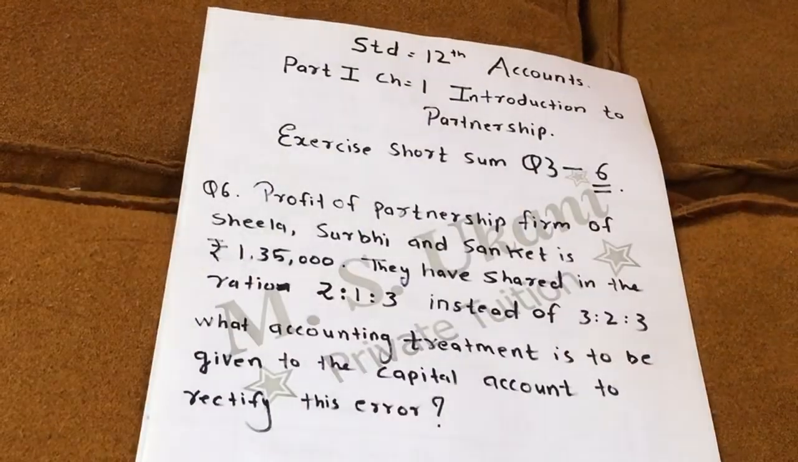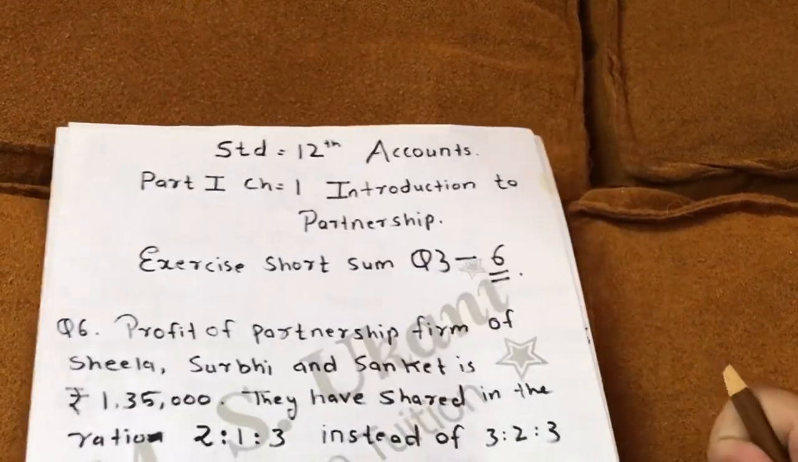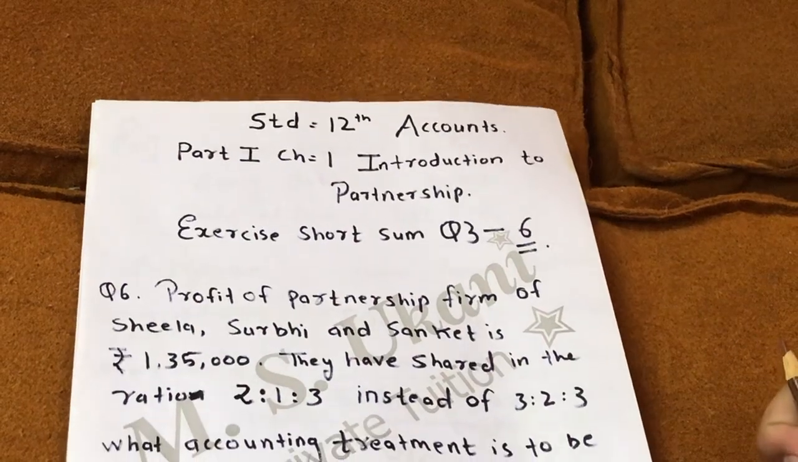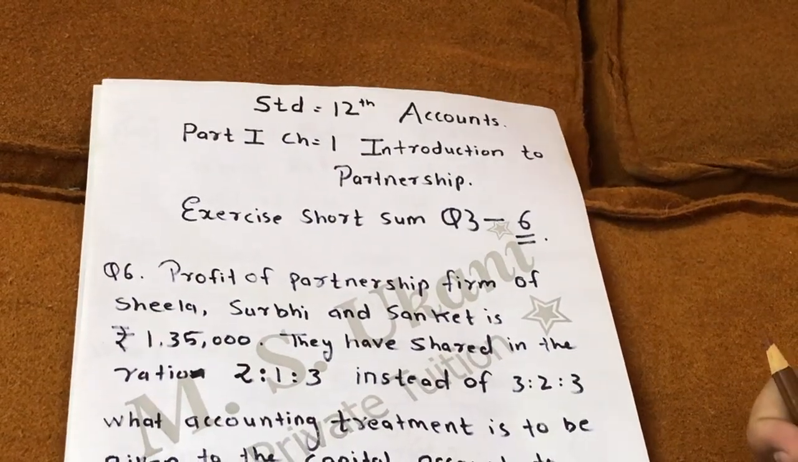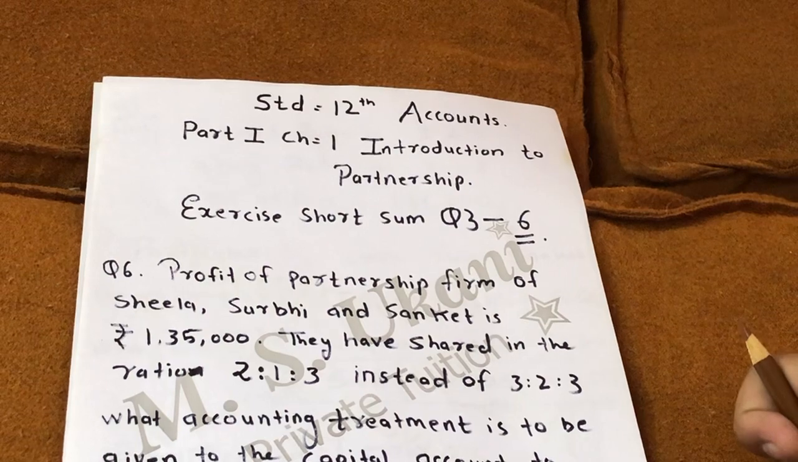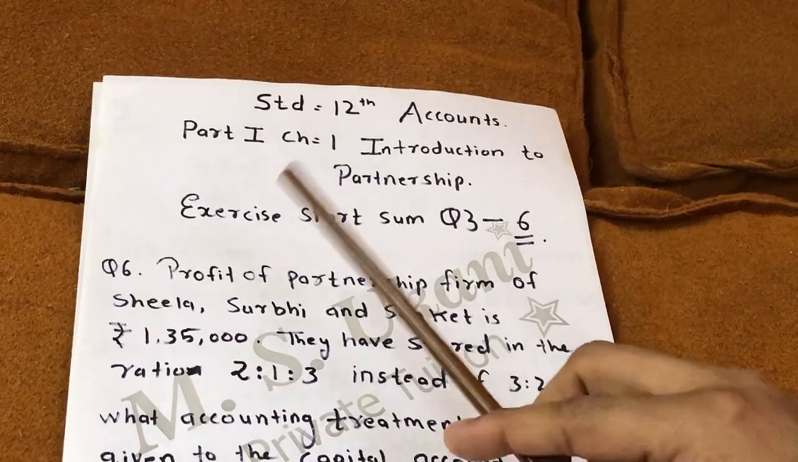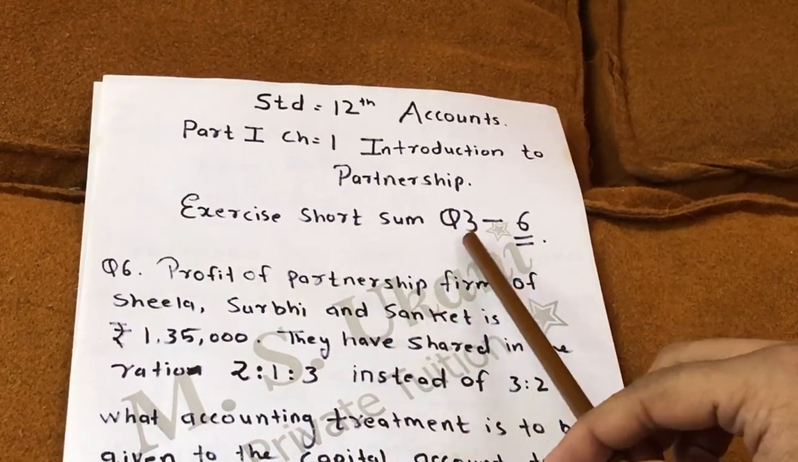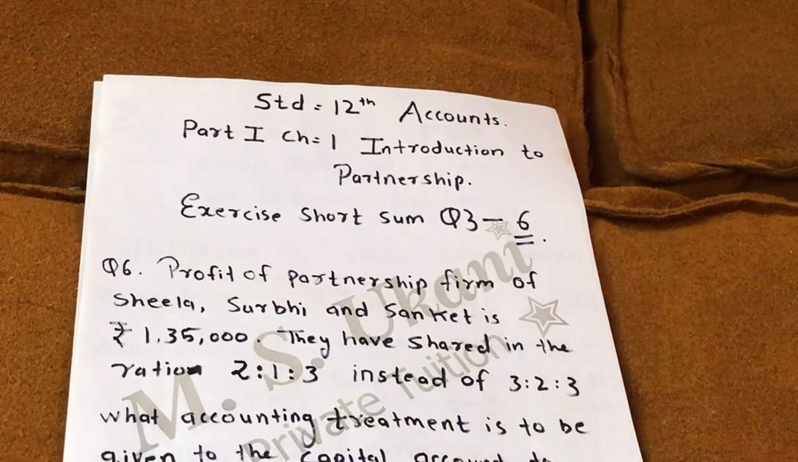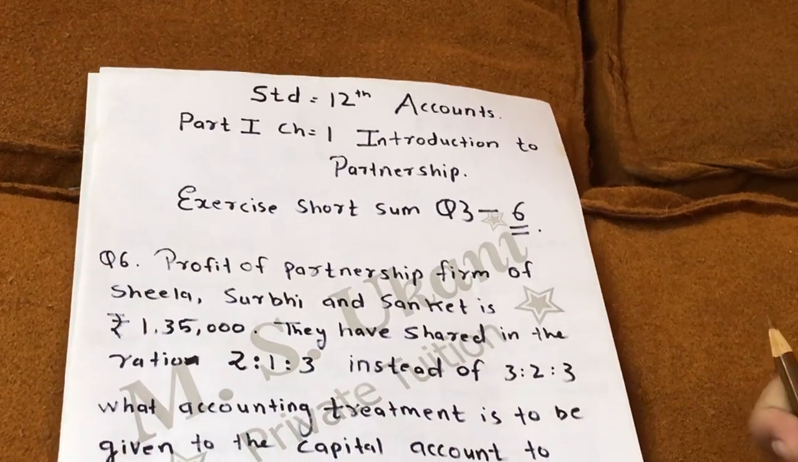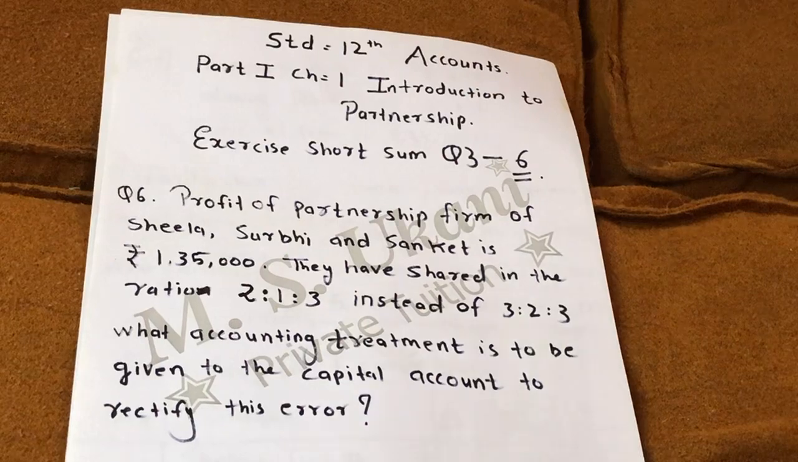So today we are going to study about Standard 12 Accounts, Part 1, Chapter number 1, Introduction to Partnership. In that, exercise short sum, question third in that 6th one. Okay, so let us read the question for the 6th one.